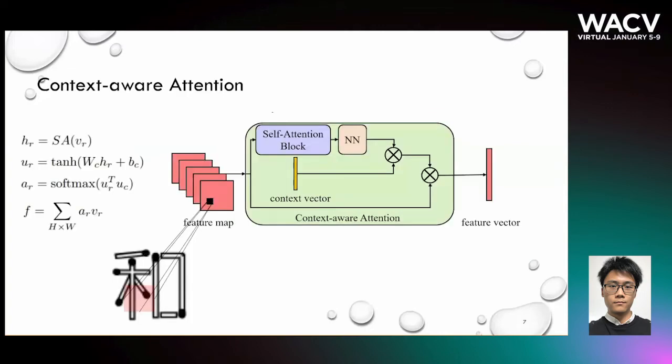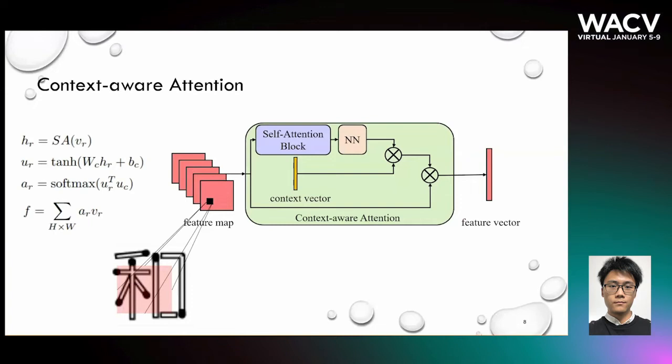The context-aware attention network takes the feature map given by the last convolutional layer as the input. Each pixel in the feature map represents a specific region of the original image. Only a small area can be seen in the shallow layer, while a relatively large area can be seen in the deep layer. The task of the context-aware attention network is to do a weighted sum of the feature map into a feature vector.